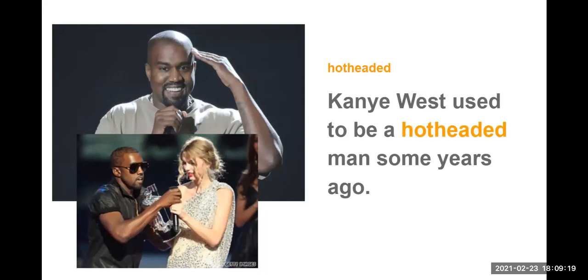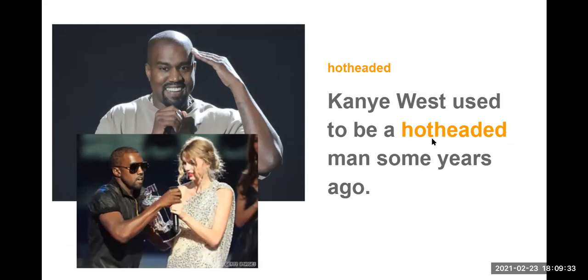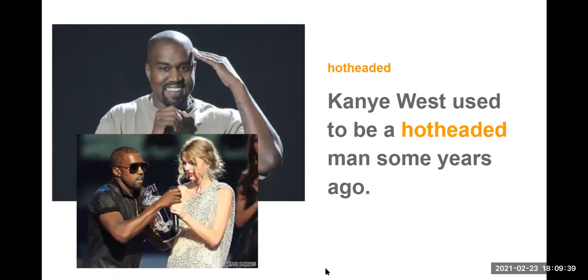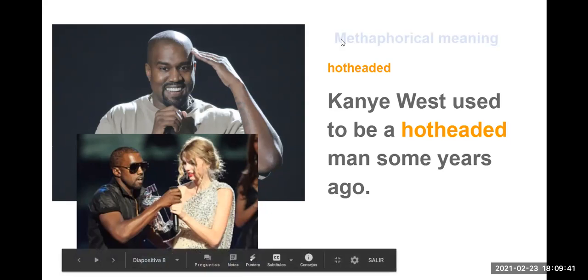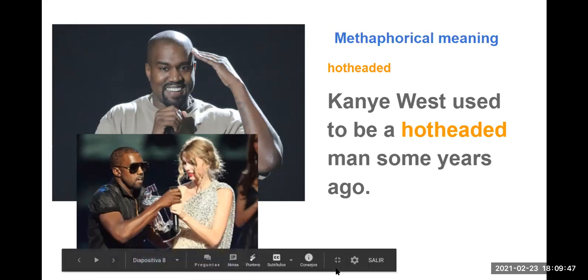I don't know if he continues being a hot-headed man, but it means that he doesn't think before speaking. Hot-headed doesn't mean that his head is hot, right? It means he doesn't think before speaking. So there are some words that are literal and some that are metaphorical or figurative.